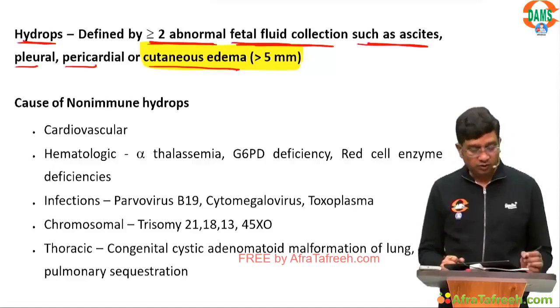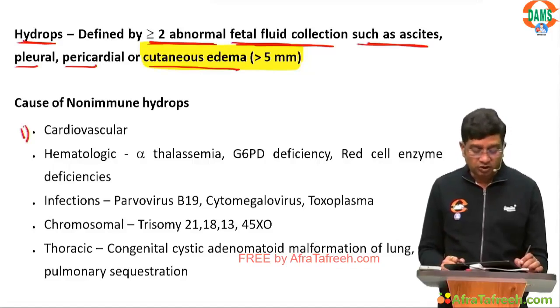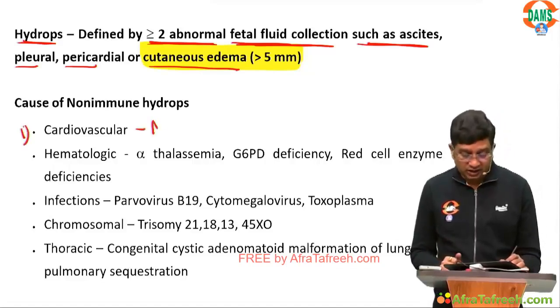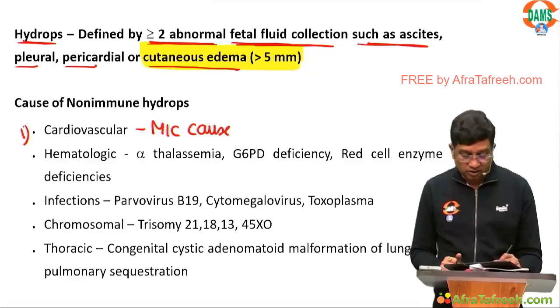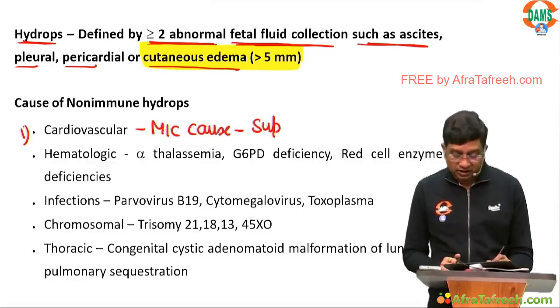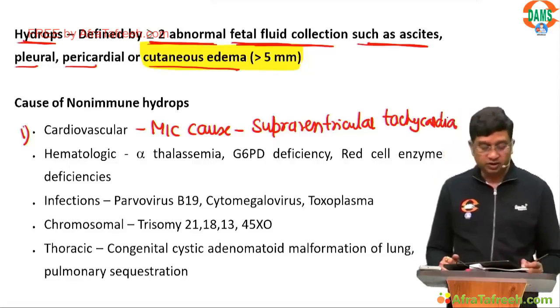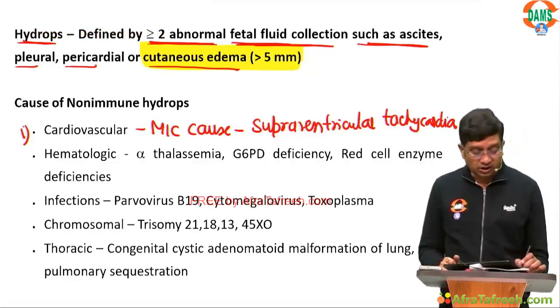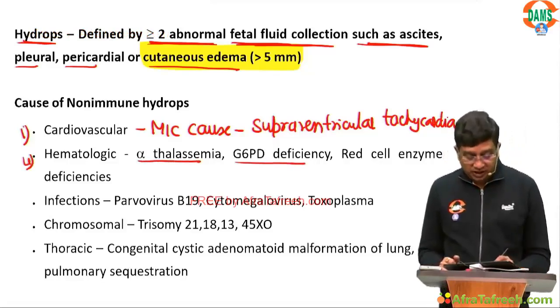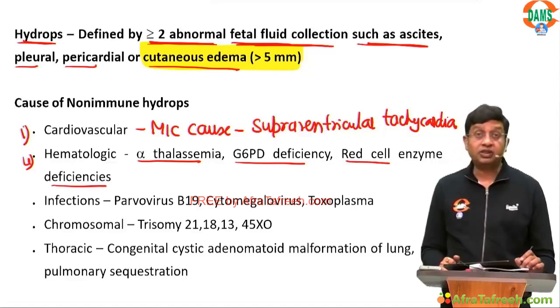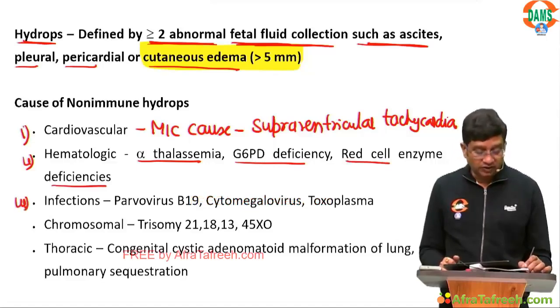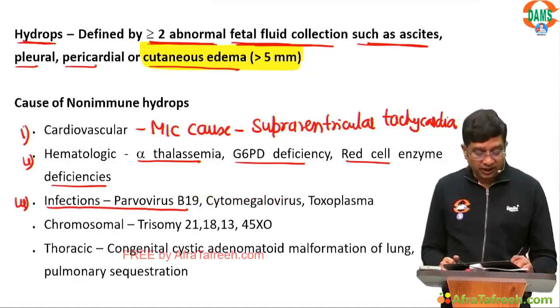Now what are the causes of non-immune hydrops? First cause is cardiovascular, and that is the most common cause, in which it is supraventricular tachycardia. Second cause is hematological, which includes alpha thalassemia, G6PD deficiency, red cell enzyme deficiency. Third is infections, parvovirus B19.